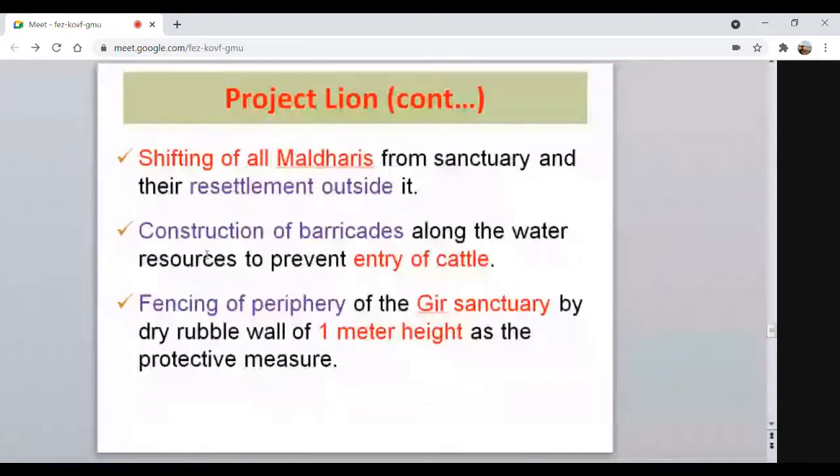Then construction of the barricades along the water resources to prevent entry of the cattle. Then fencing of the periphery of the Gir sanctuary in Gujarat by a dry rubble wall of 1 meter. So this way they constructed these peripheries and barricades and shifted the people staying in the Gir sanctuary area in Gujarat. By doing this, the Government of India wanted to protect the natural habitat of our Asiatic lion, which is also considered the state animal of Gujarat.